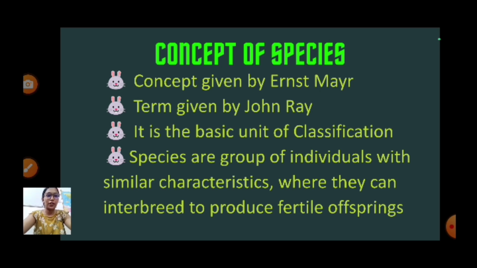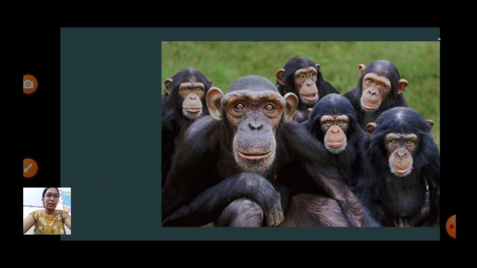I'll show one picture, then it will be more clear. This is a group of similar kind of species. They interbreed with each other, making their own babies. So this is a very good example of species.